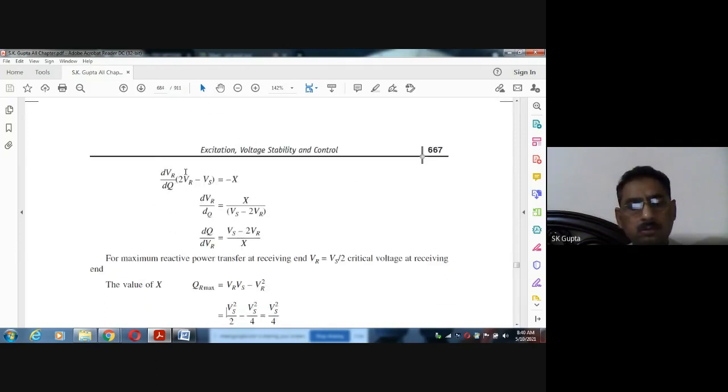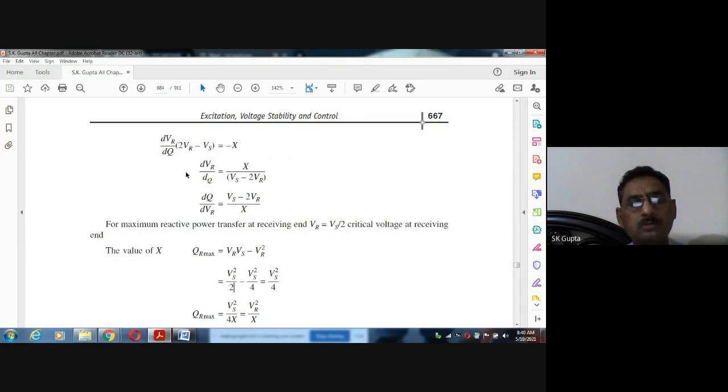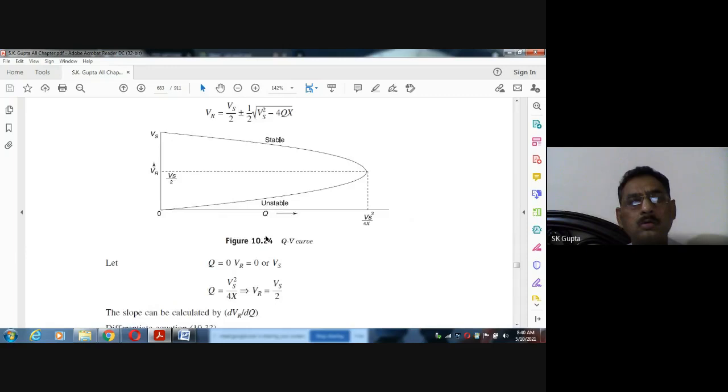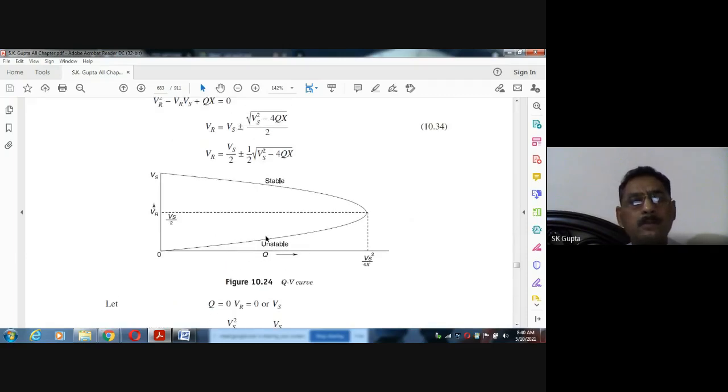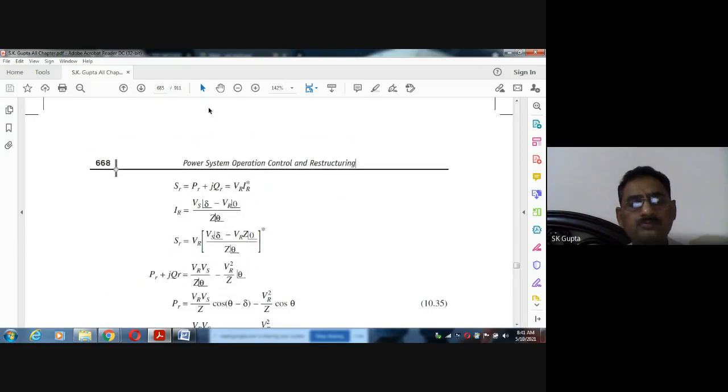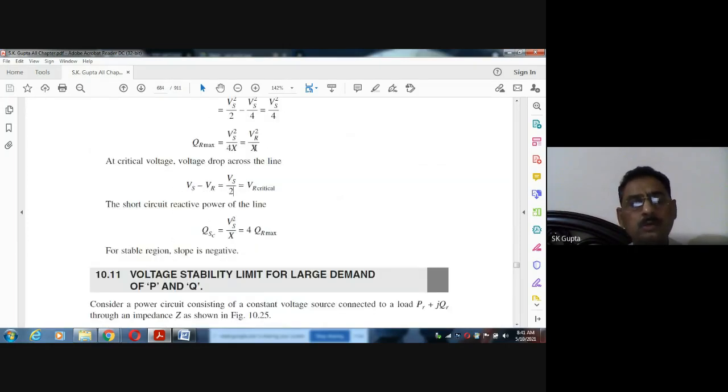So now you see here, from this equation also, putting VR is equal to 0, you can find Q max. This Q short circuit reactive power is Vs square by X, and you compare this Vs square by X with this.